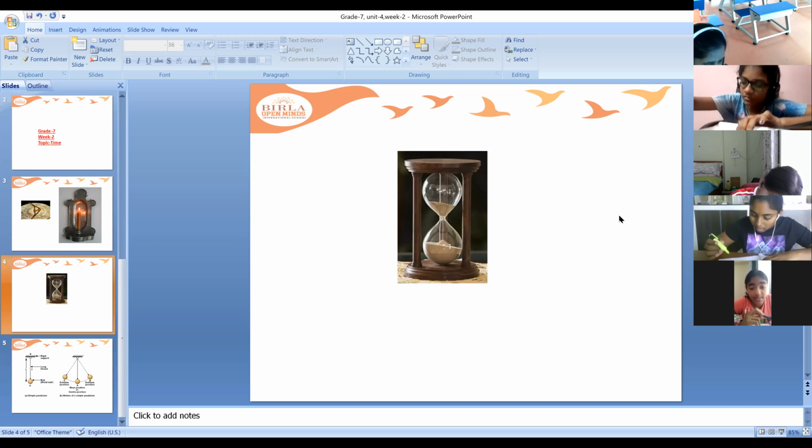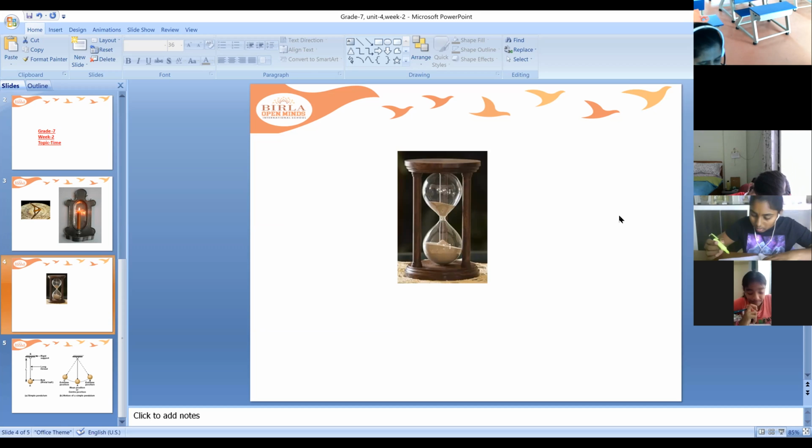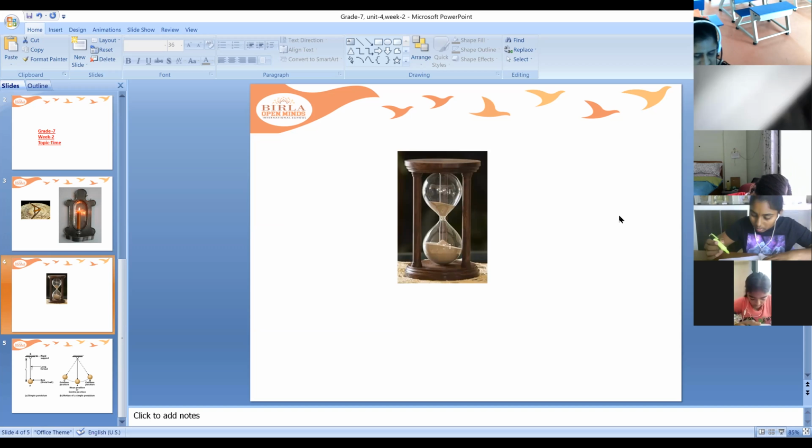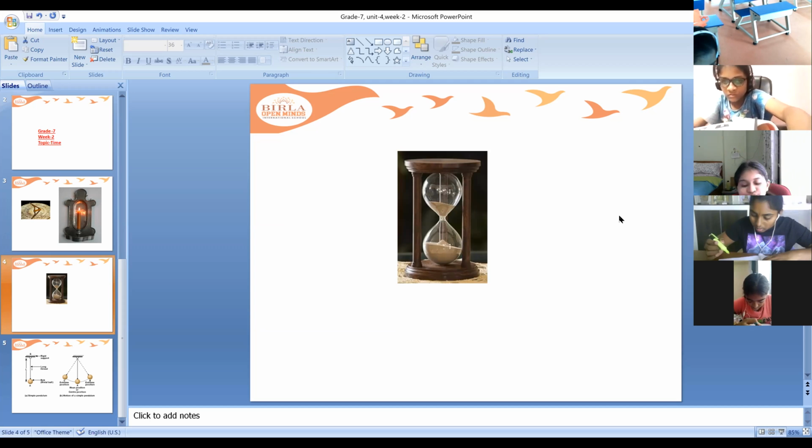So based on this, we come to know, the next last para. We need to measure intervals of time which are much shorter than a day. Clocks and watches are the most common time measuring devices used by us. The working of clocks and watches is rather complex. However, all of them use the principle of periodic motion, a motion which repeats itself at regular intervals of time.